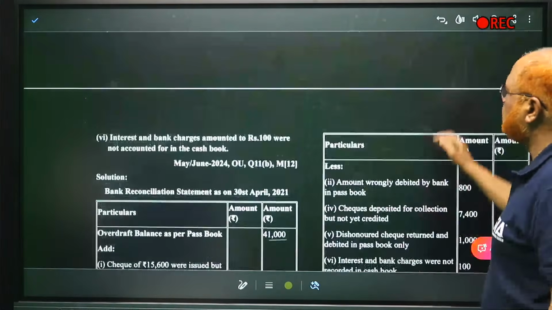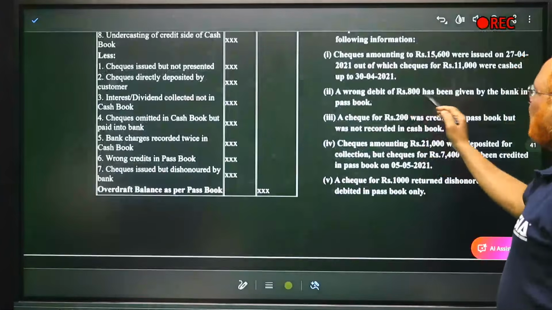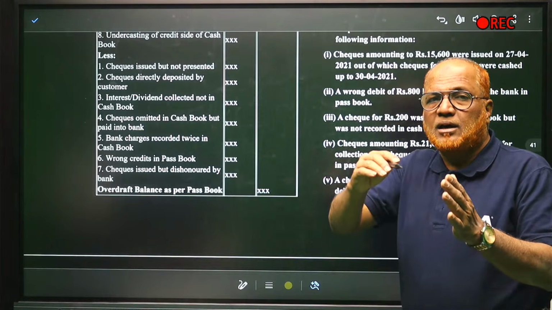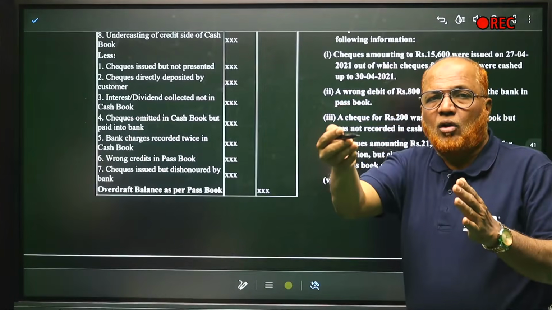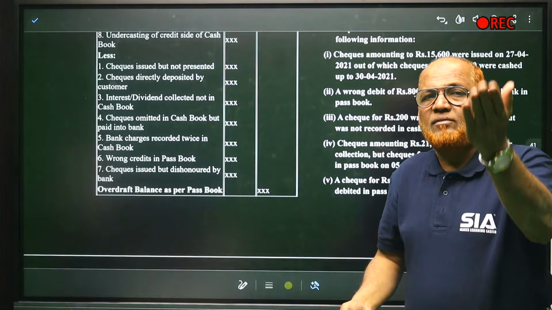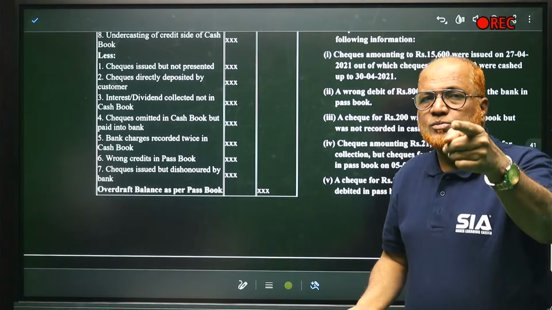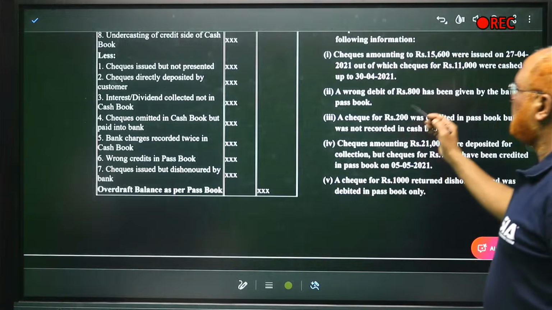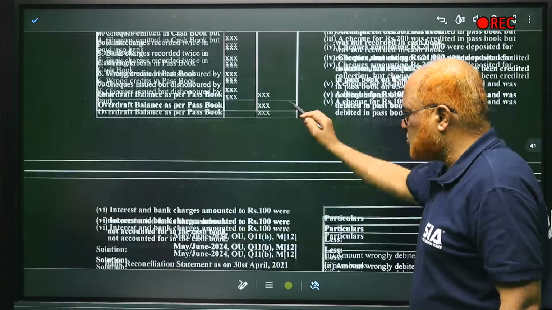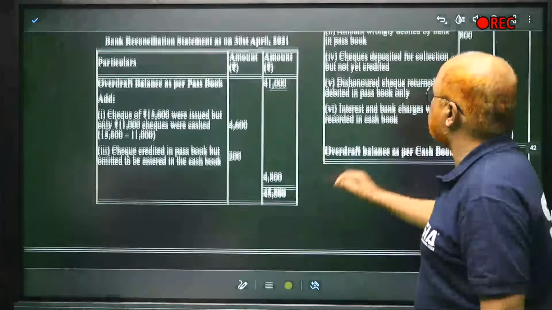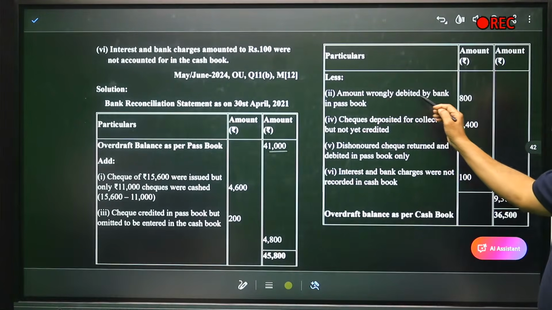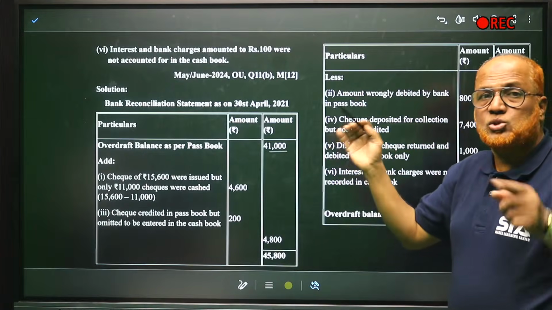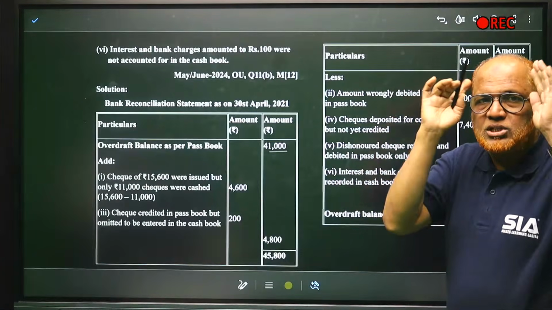Now second, a wrong debit of 800 has been given by the bank in the passbook. Passbook, by mistake, wrong debit was given. When the bank has given wrong debit, the overdraft balance has increased in the passbook. Passbook OD has increased. Now we have to decrease. So minus, this 800 rupees we have to deduct. See here, amount wrongly debited by the bank in the passbook 800, less. That's what you have to remember. Which to add and which to deduct, logically think.